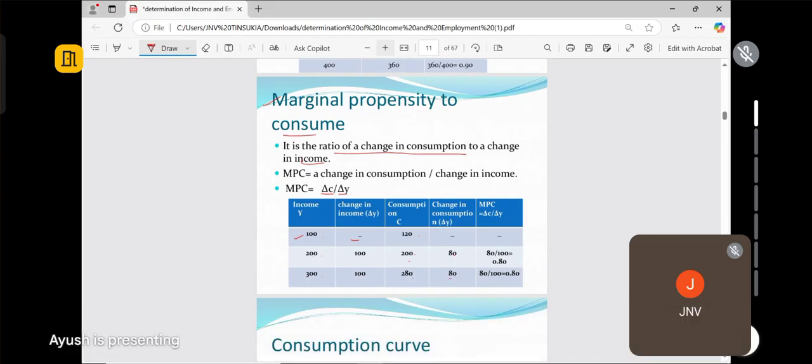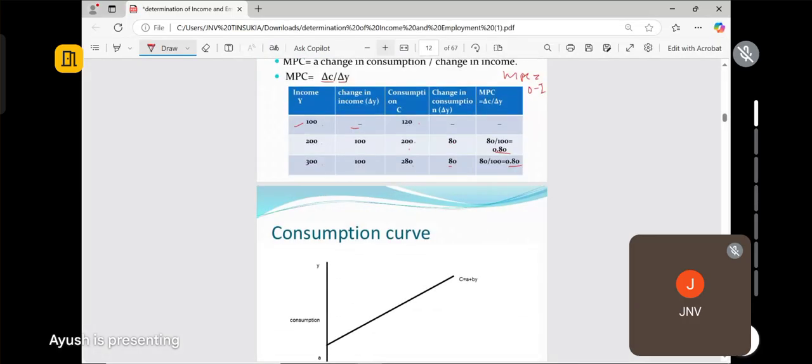It is not necessary that MPC will always be constant. Here, according to our values, you see a constant change. Remember, this MPC will always lie between 0 and 1. It will never be negative. It will never be less than 0 or negative, because it is calculated from the change in income. So like this, many things are to be discussed.